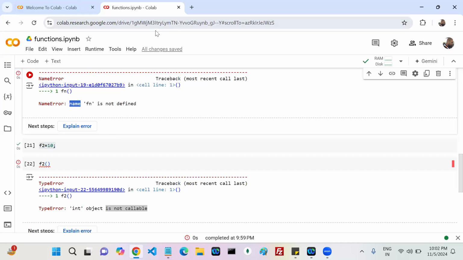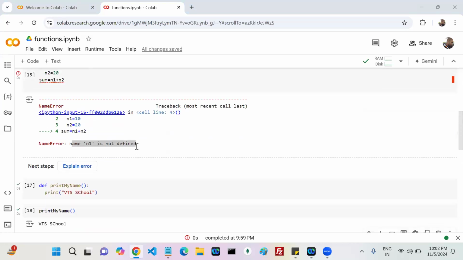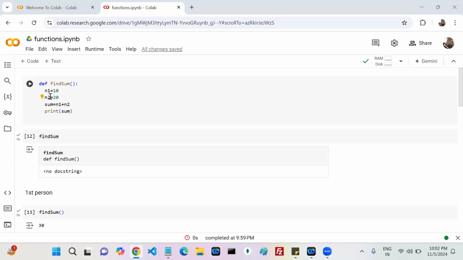If you write a function and inside it you use n1, n2, the scope of n1, n2 is local: only within the function you can use it, outside the function we can't. If you write n1 outside, then it's a global variable. Understood? The scope is the accessing area, where we can access it.